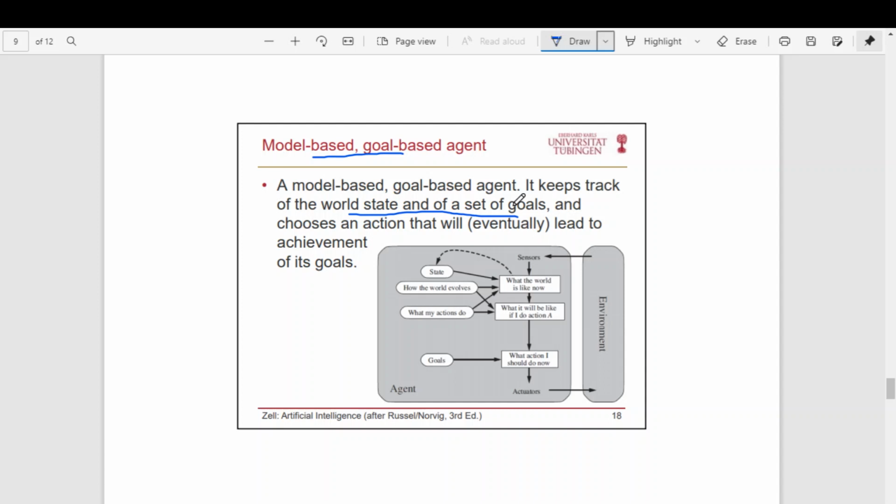That depends on the type of the problem. In some problems there may be only one goal, in some there may be more than one goal. So what the agent does is try to solve all the goals. Other than that, it is similar to the model-based agent. Here also it will represent the state of the environment through a model. It perceives the environment, applies different rules and checks how the world evolves and which rule will satisfy which goals. Like that, it will check and fire the appropriate rules.